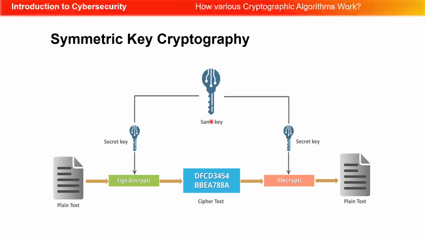So there could be a key similar to, in the alphabet, maybe we switch the position of the letters by 1. So every time there's an A, we make it a B. Every time there's a C, we make it a D. So that way, anybody who has that secret key knows when they see a B to convert it to an A, and anytime there's a C to convert it to a B. That would be an example of the symmetric key cryptography.